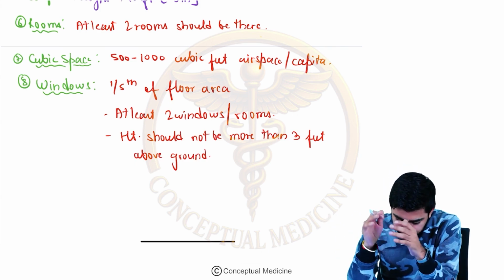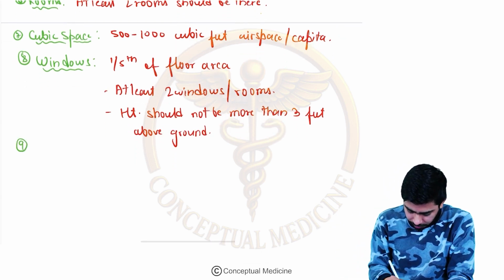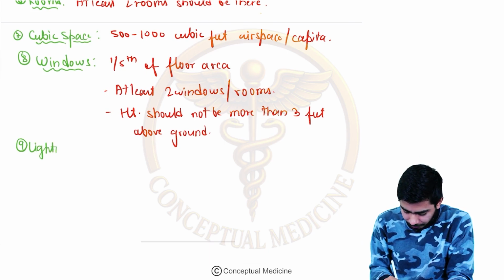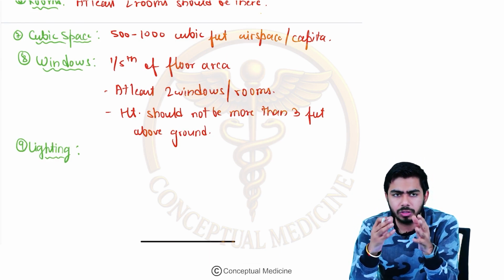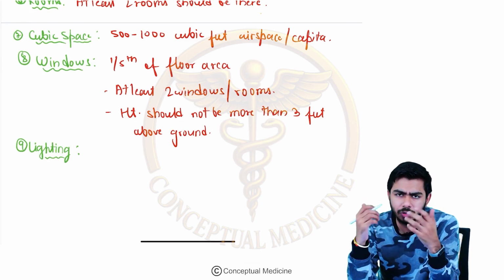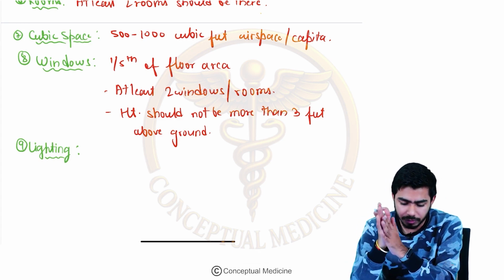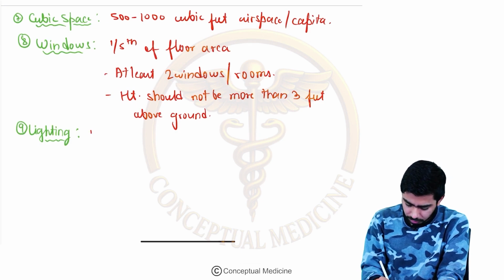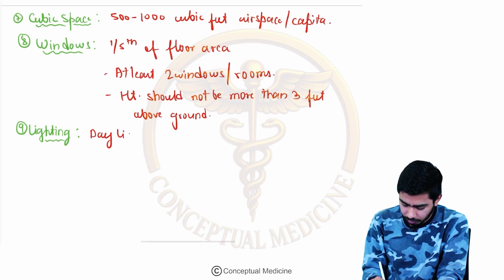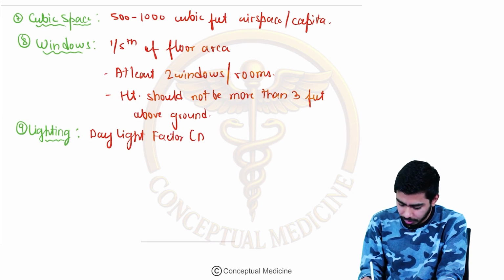Right, what about the lighting? Next factor, lighting in your house. Very fascinating thing, especially at Diwali time. Basically, lighting is measured by one particular term which we need to remember, that is the daylight factor. We shall talk about the daylight factor in some moments, but for now just remember that if we are talking about lighting, then we shall talk about the daylight factor, also abbreviated as DF.